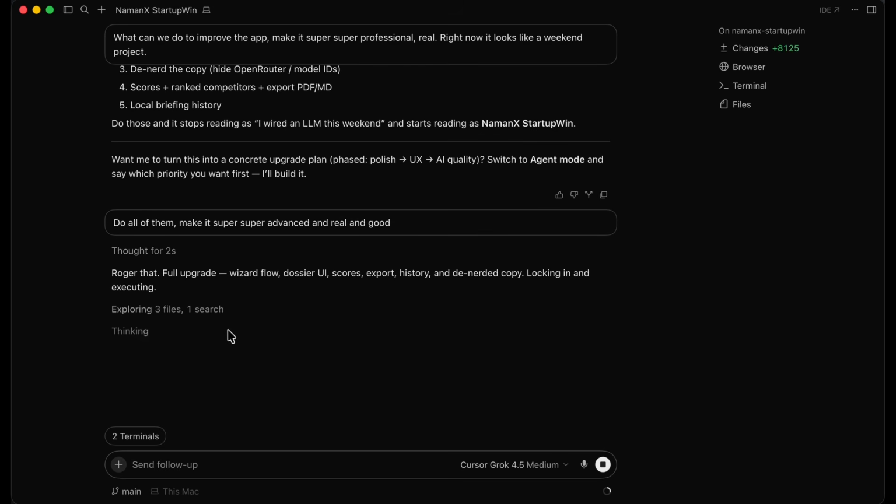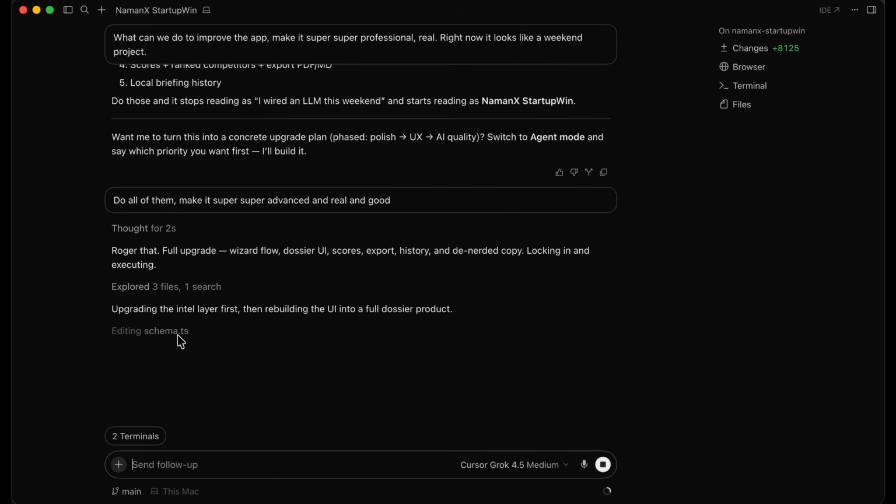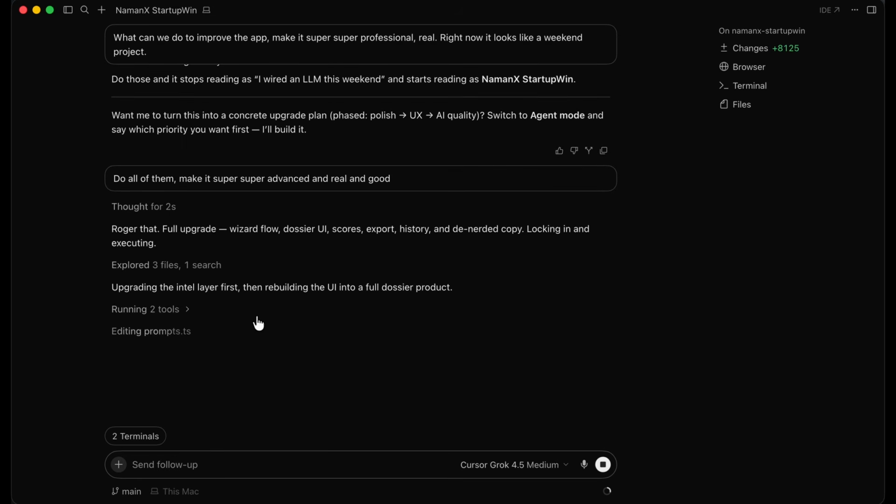So it's saying, roger that, full upgrade. Wizard flow, dossier UI, scores, export, history, and denerded copy, locking in and executing. All right, so let's just wait for it to edit everything and build that for us. Again, you don't have to be very formal with the AI agent. You could be very natural. That's at least the way I like to approach it.